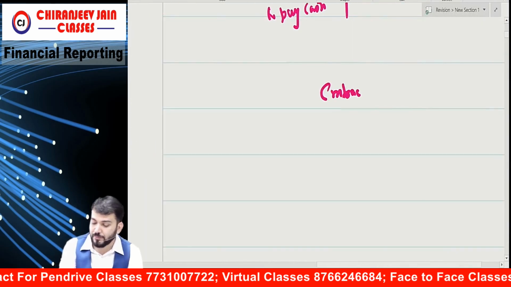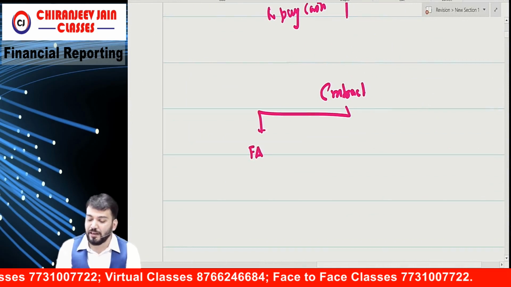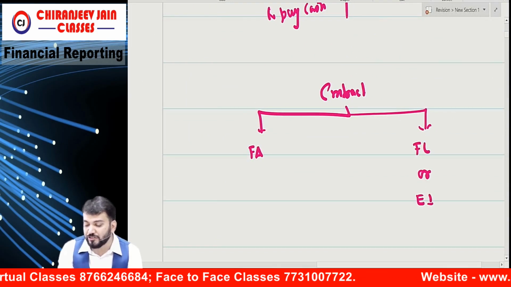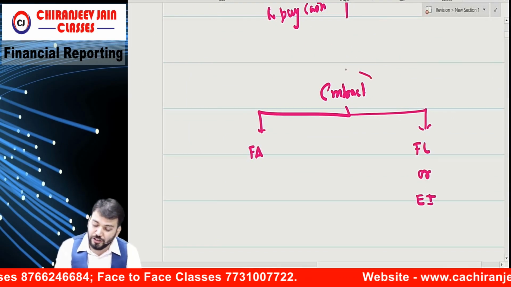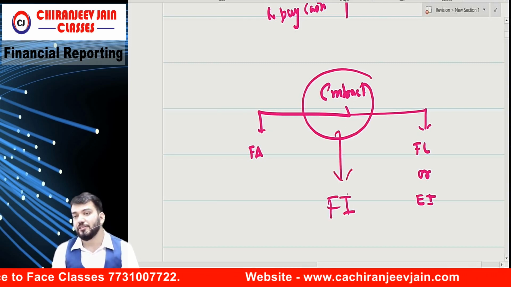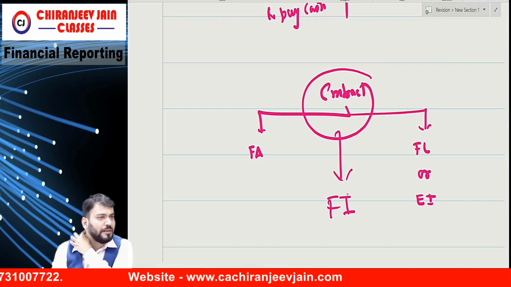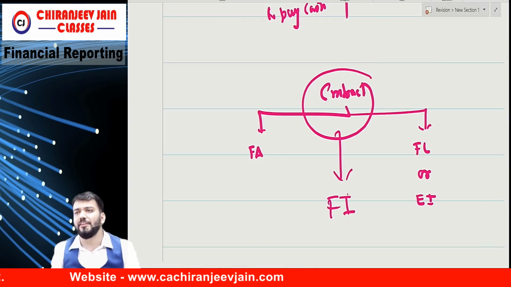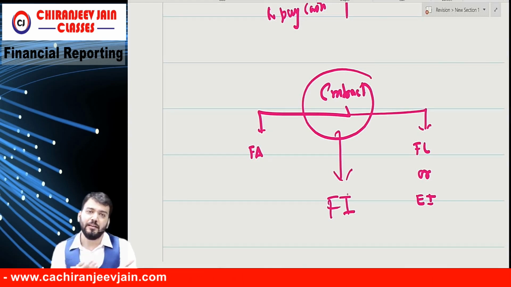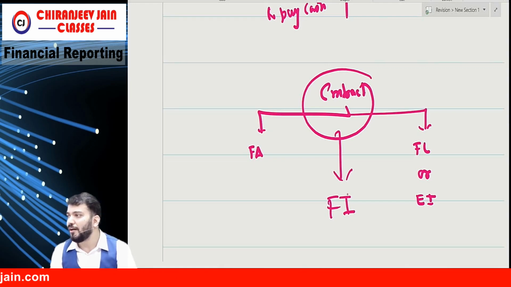Any contract which gives rise to financial asset for one entity and financial liability or equity instrument of other entity will be known as a financial instrument contract. Understood? Very simple. Means any contract will be an asset for one party and a liability for the other party. If it is not liability, it will be equity for the other party.